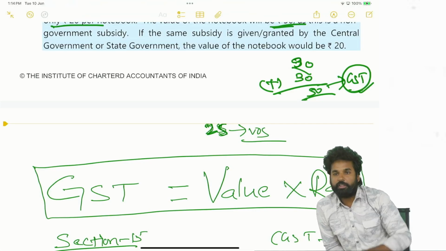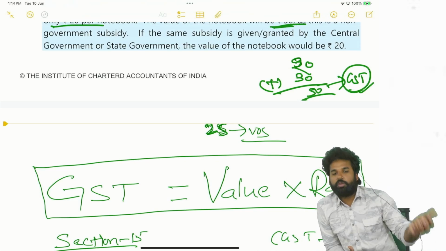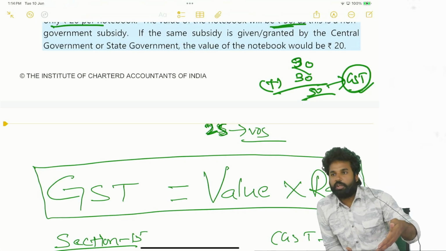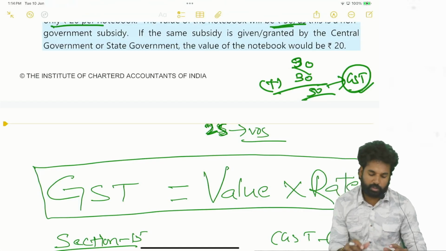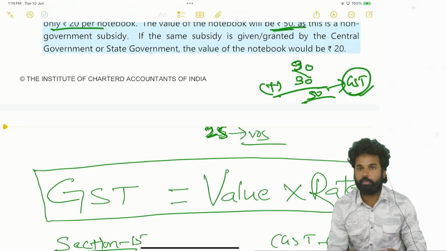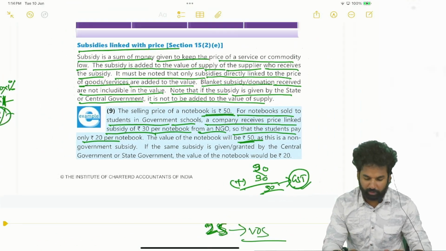Okay, why like that? They are having a lump sum donation. So using that donation, they are giving the notebook at a discounted price. So if it is not directly linked to the price, if it is lump sum, in such cases, it will not be included in the value. If it is directly linked to the price, in such cases, it will be forming part of the value.